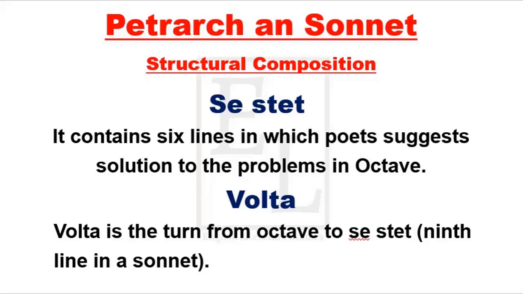So the sestet provides the answer, the solutions to the problems discussed in the octave. The octave means the first 8 lines of a sonnet. Combining these lines makes a sonnet. Then what is a volta? Volta is not a line. This is a turn which occurs when a poet turns from the octave to the sestet, meaning the 9th line in a sonnet. The turn in the 9th line is called volta.